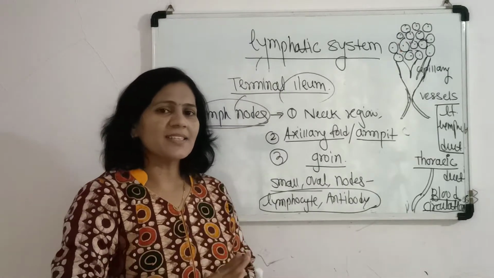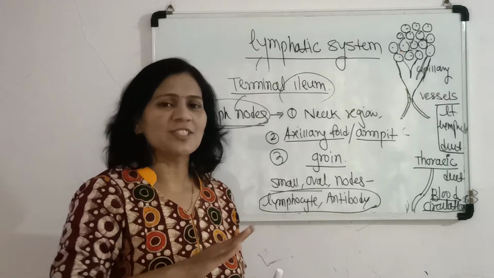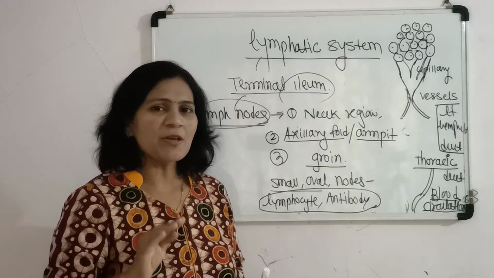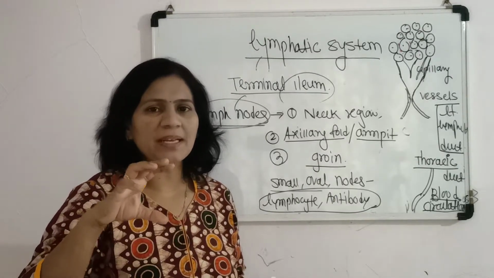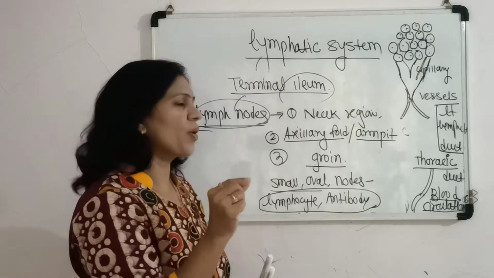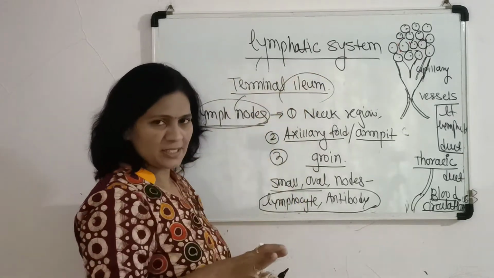A large number of lymphocytes are formed, and that's why the size of the lymphatic tissue enlarges, to minimize the infection or destroy the pathogen present in the throat region. So this is the most important function related to the lymphatic system.